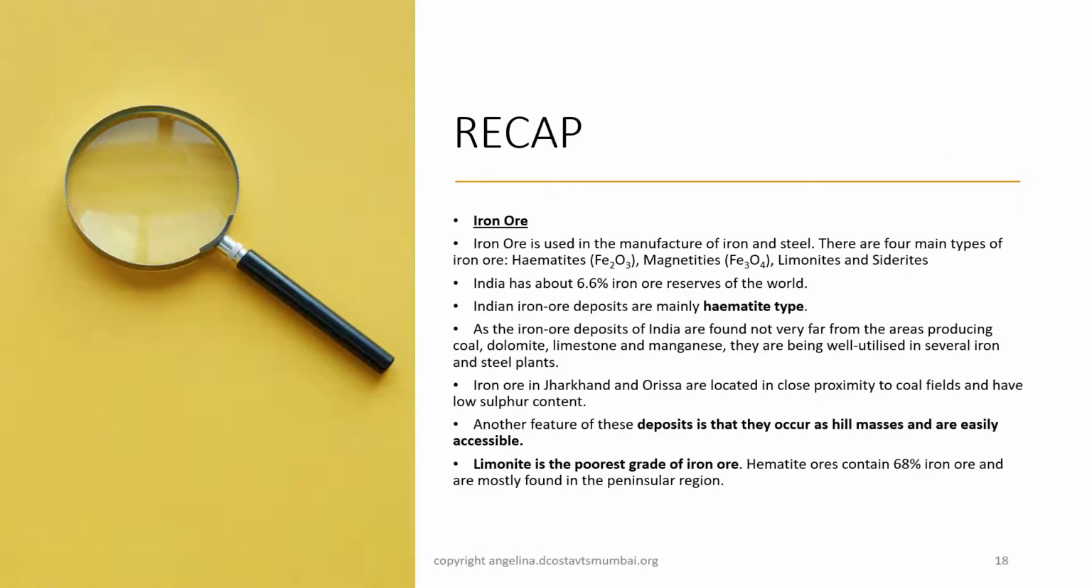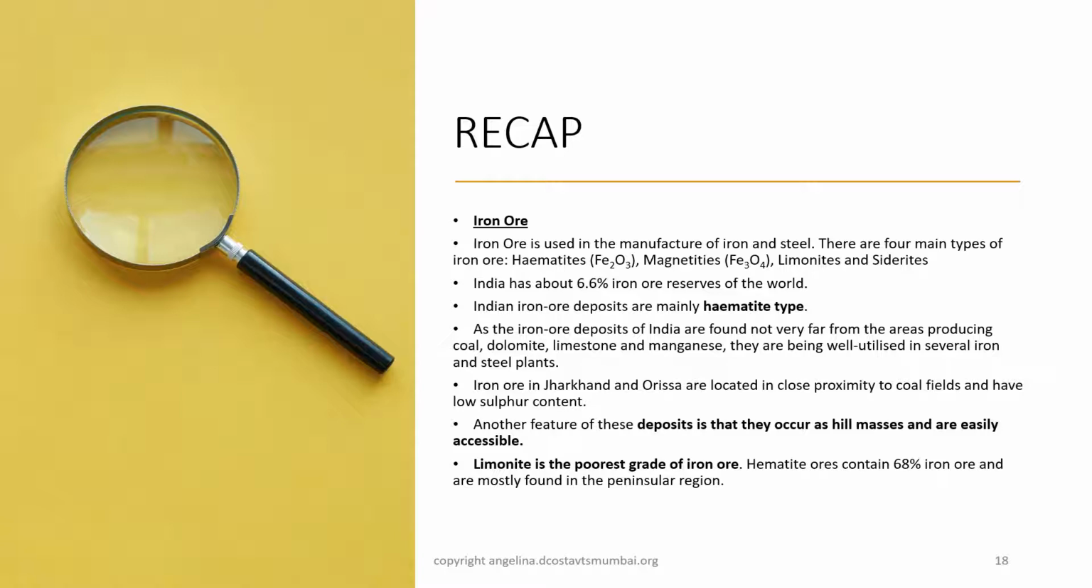Let's do a recap. Iron ore is used in the manufacture of iron and steel. There are four types of iron ore: hematite, magnetite, limonite and siderite. India has about 6.6% iron ore reserves of the world. Indian iron ore deposits are mainly hematite type.